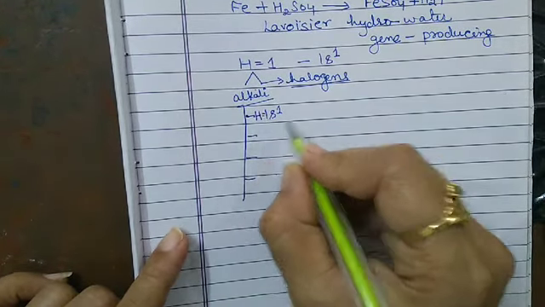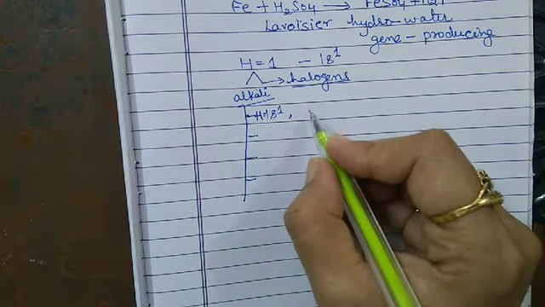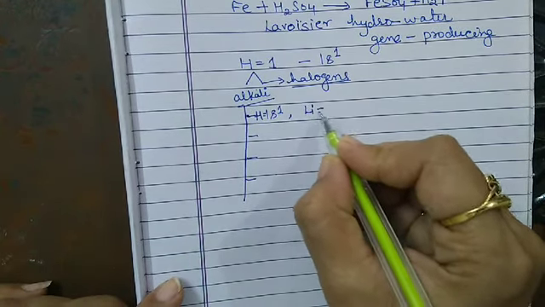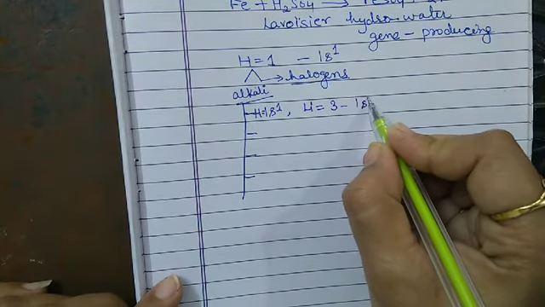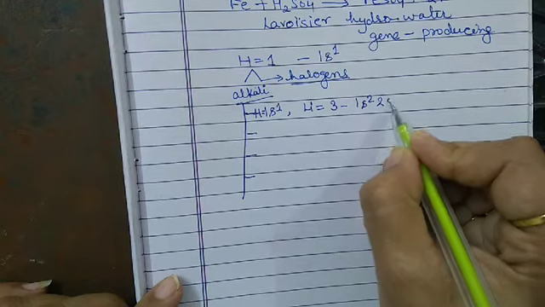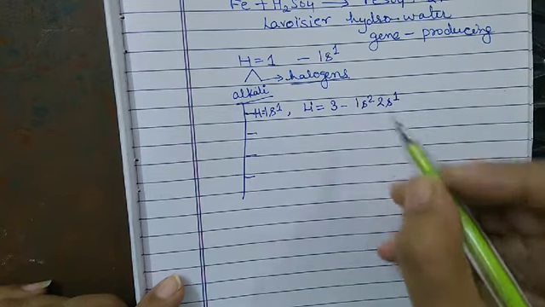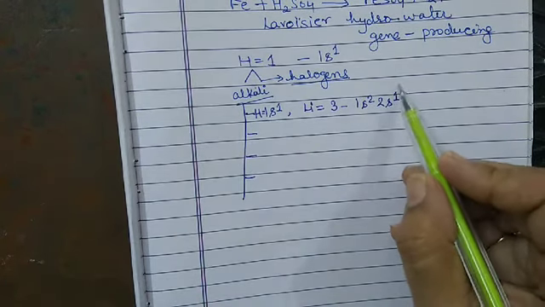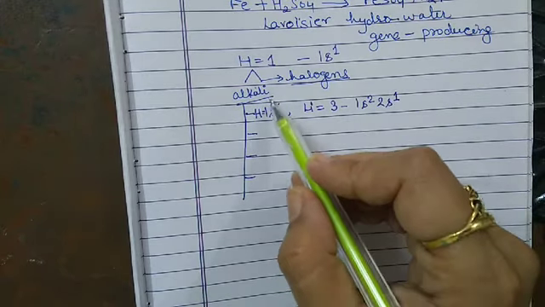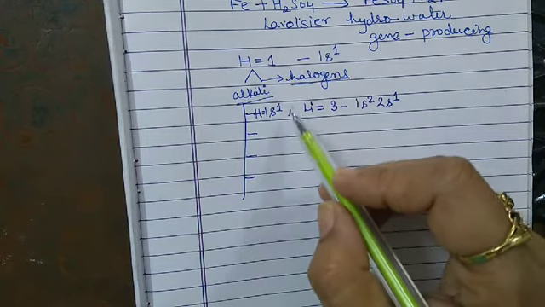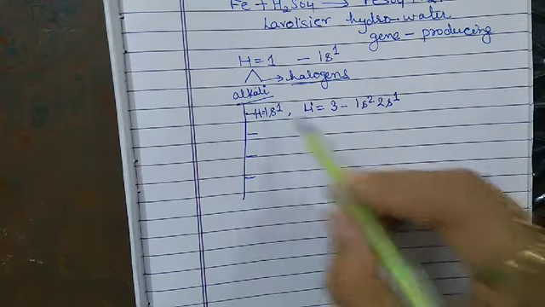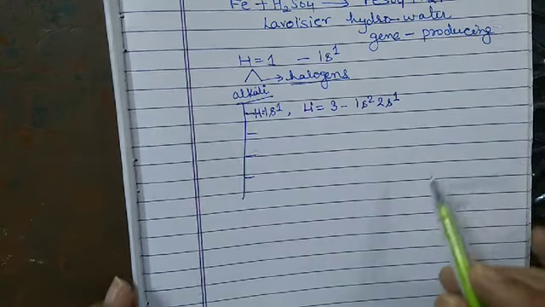Now let us take the example of an alkali metal, for example lithium. The atomic number of lithium is 3, so the electronic configuration is 1s2 2s1. So in the outermost orbit there is 1 electron, and in hydrogen, in the outermost orbit, we also have 1 electron in the valency shell, same as the alkali metal.